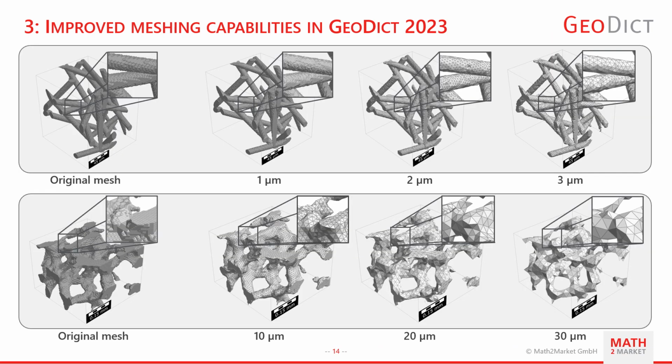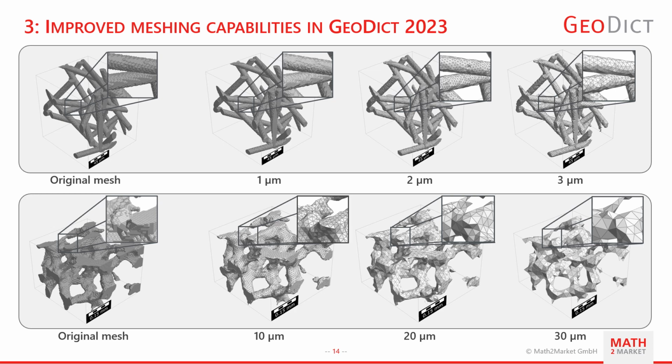On this slide, you can see two examples of structures generated in Geodict that have been meshed using MeshGeo. The upper example shows a fibrous structure, while the lower structure shows a cutout similar to the foam that you have seen in the FOAMGeo section of this presentation. Depending on what you would like to compute on such a geometry in other software, and the size of geometrical features, the fineness of the mesh has to be adapted.